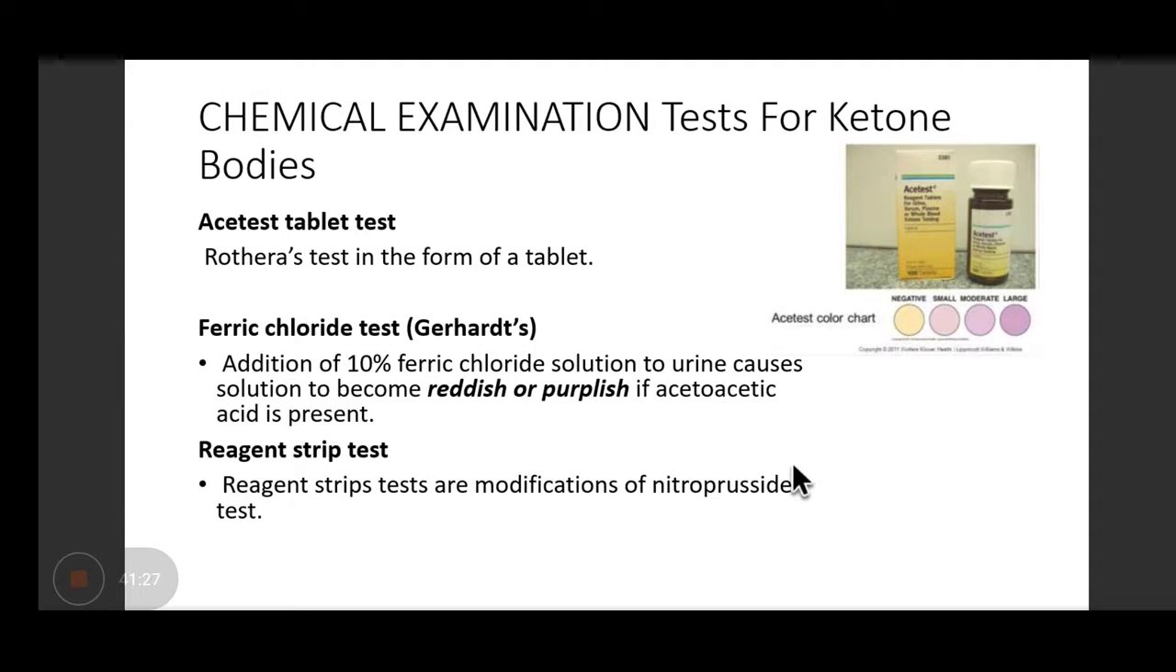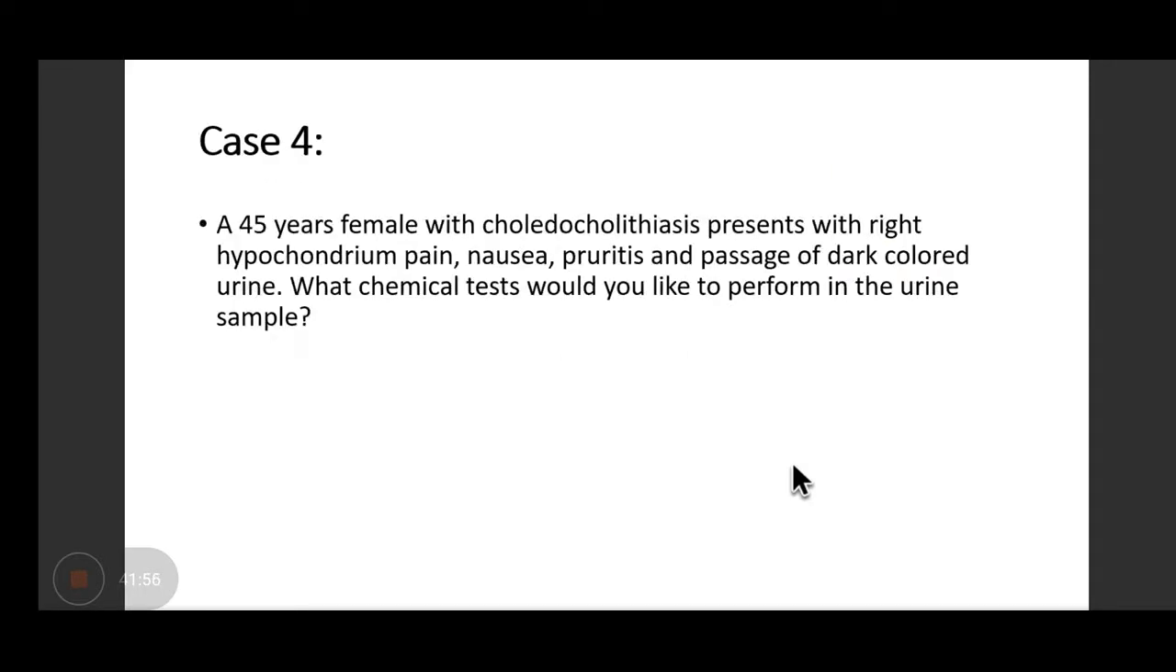Ferric chloride test, also known as Gerhardt test. This is another method for determining presence of ketone. Okay, what do we do here? Addition of 10% ferric chloride solution to urine causes solution to become reddish or purplish if acetoacetic acid is present. So it detects the presence of acetoacetic acid only. Then there are reagent strips available in the market which can detect the ketone bodies.